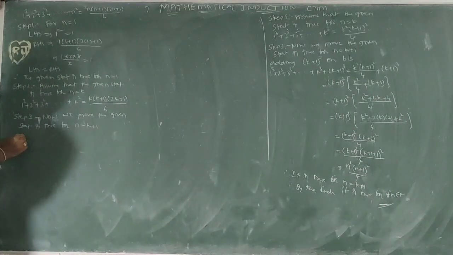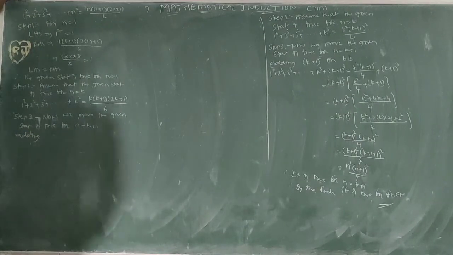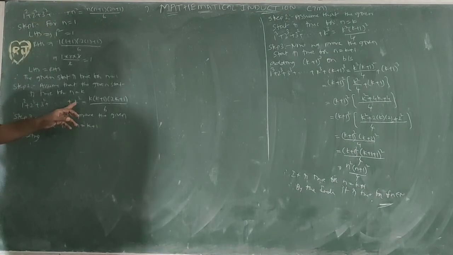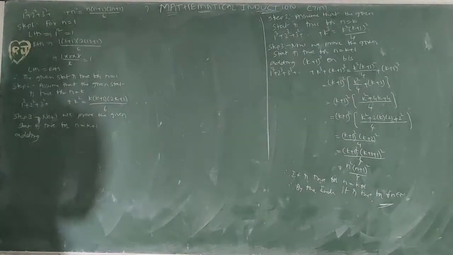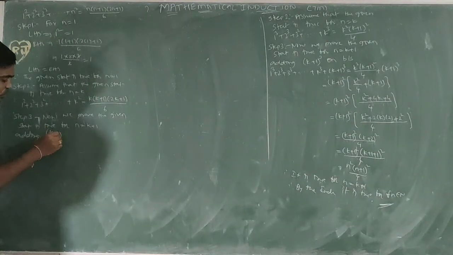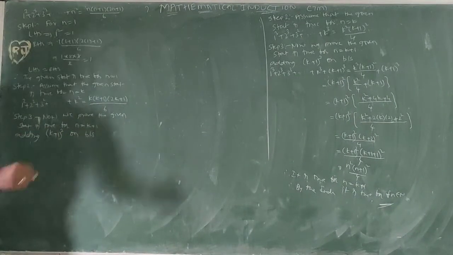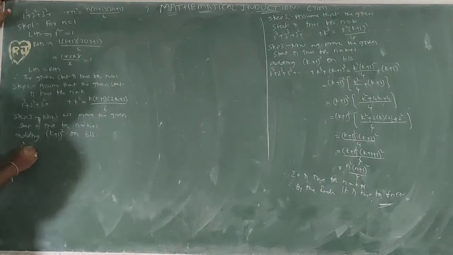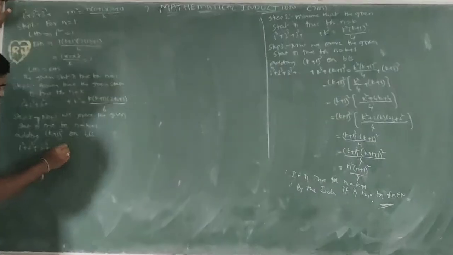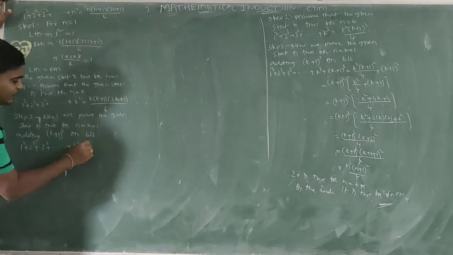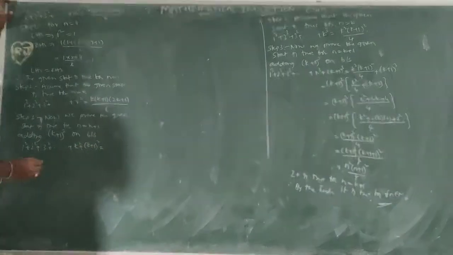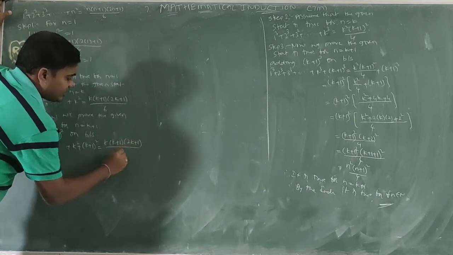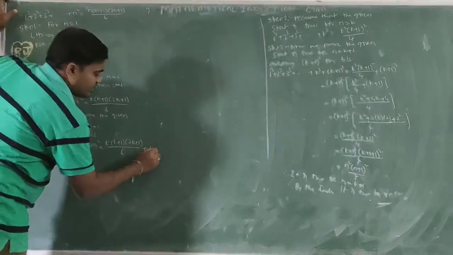So adding for that. If we have k plus 1 terms, the last term is k plus 1 whole square. Up to it is already k square. So we are adding k plus 1 whole square on both sides. If we add k plus 1 whole square on both sides, 1 square, 2 square, 3 square plus up to so on k square plus k plus 1 whole square equal to right side: k of k plus 1 of 2k plus 1 by 6 plus k plus 1 whole square.